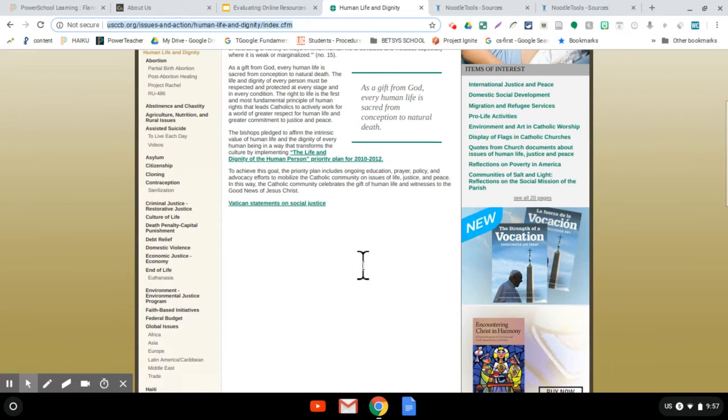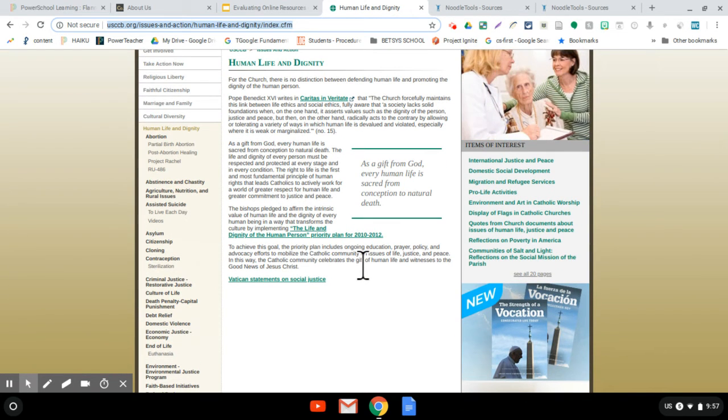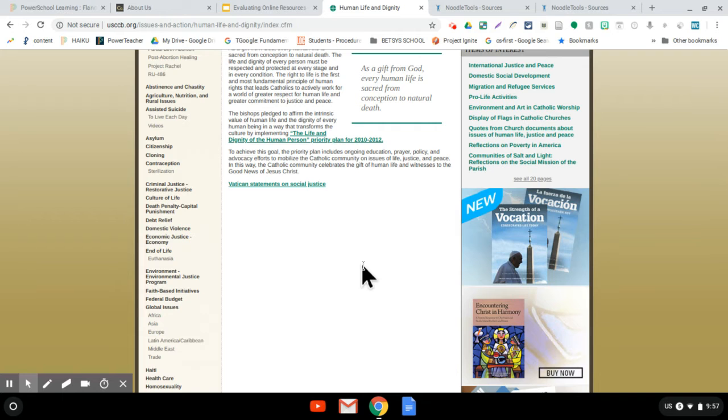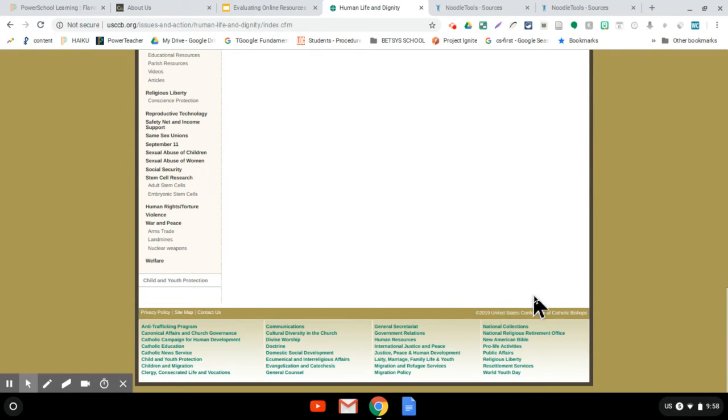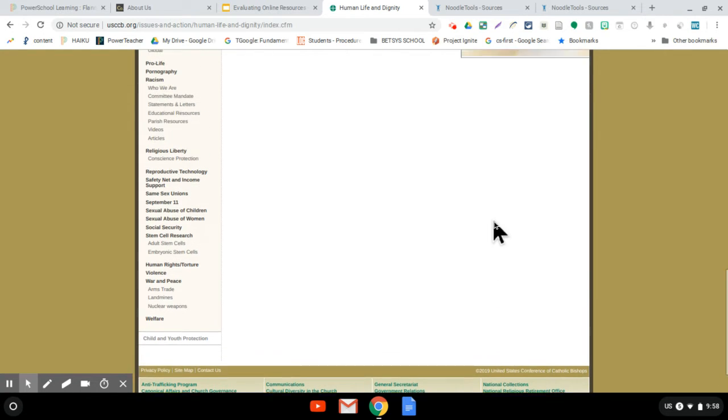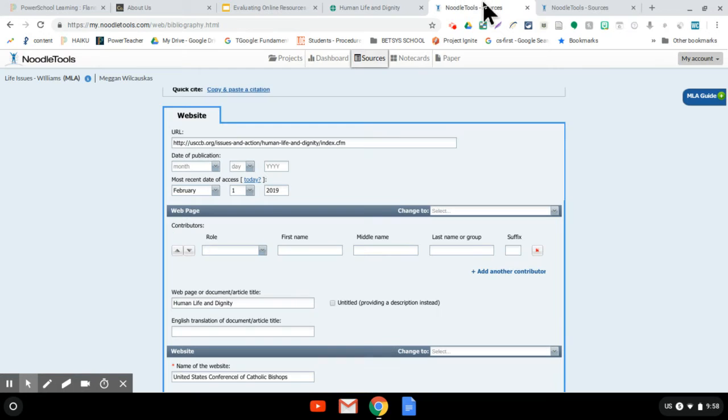and then the day of publication, if you have one, and you typically don't, unless it's a newsletter or a magazine. You don't have the date of publication. But down at the bottom, they'll tell you the last day that they've updated it. So we've got an update date of 2019. You just plug in 2019, and you don't put the date or anything like that. You put in what you know.